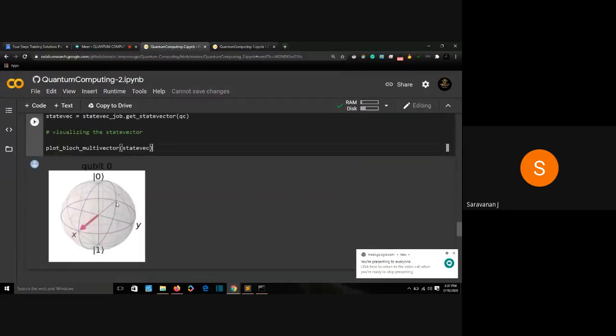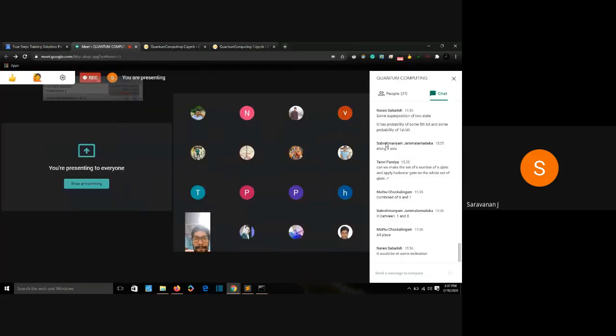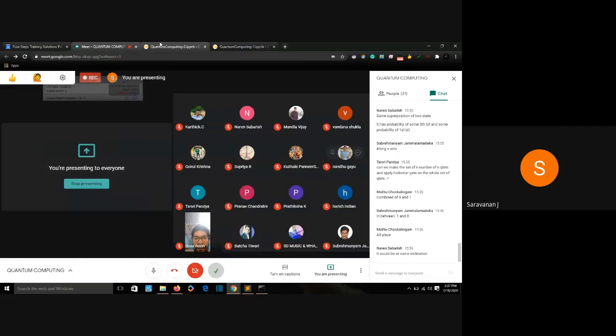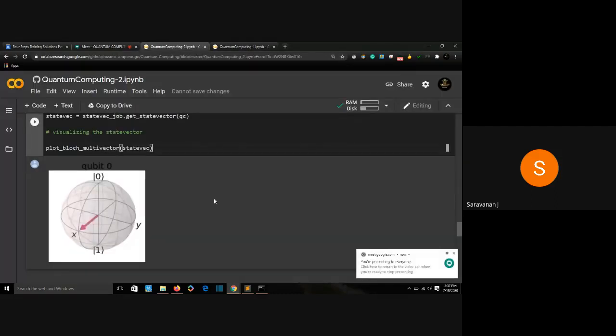Yeah, it is actually pointing in the x direction because it is between 0 and 1. Someone said the x direction, and he was right. Subramaniam, you are right. It is neither pointing at 0 nor at 1; it is between 0 and 1. That's why it's pointing in the x direction. It is between those two. It is actually circulating, at both positions, so it is taking the medium point. It is pointing in the x direction.